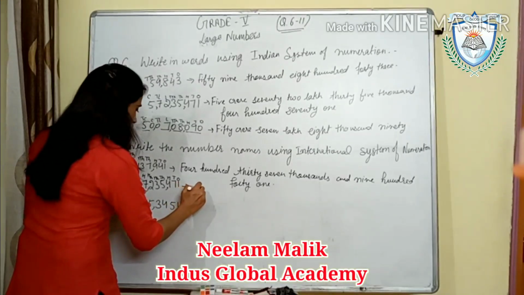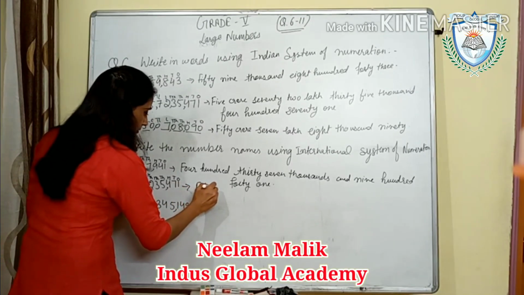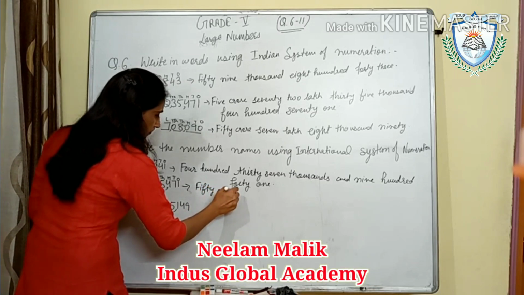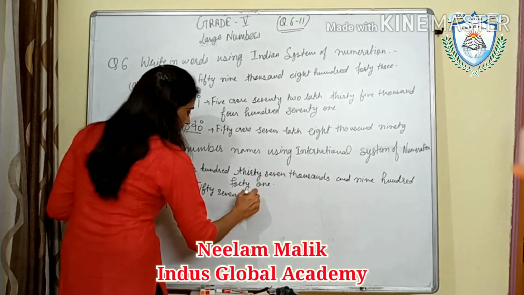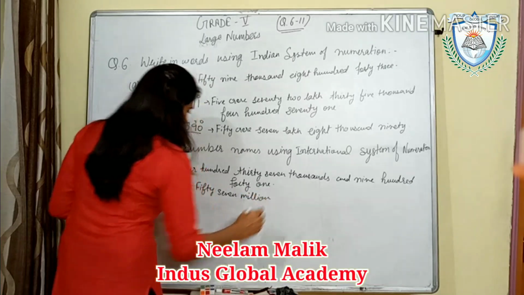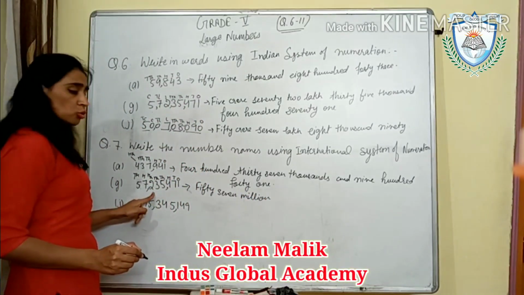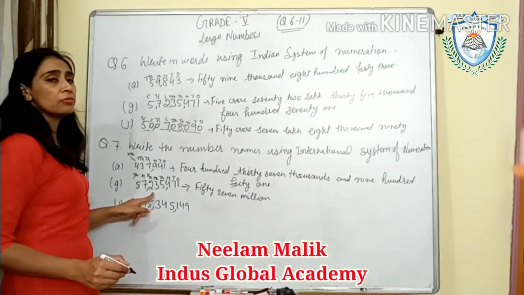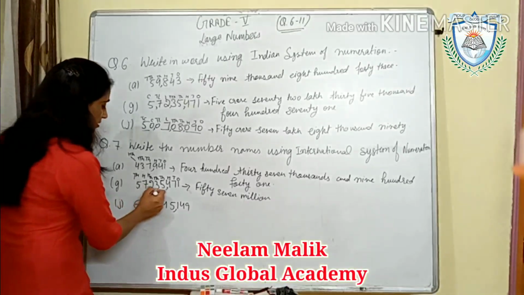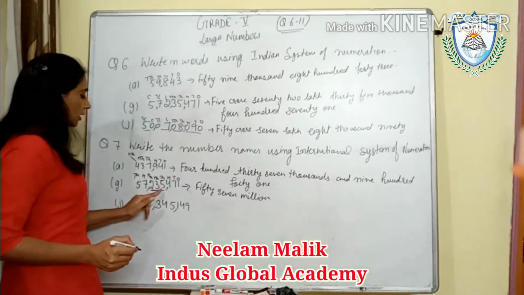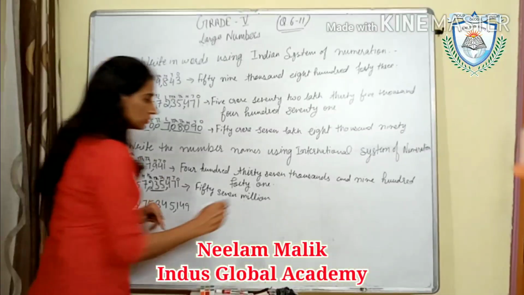We will write 57 million, 235,000. Read this together. 235,000.